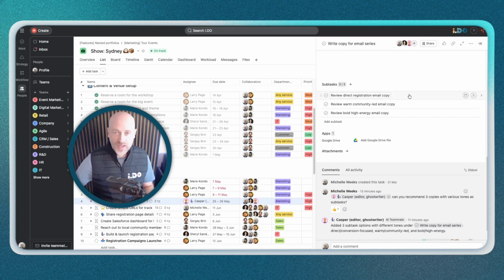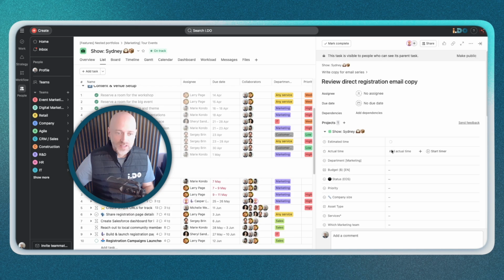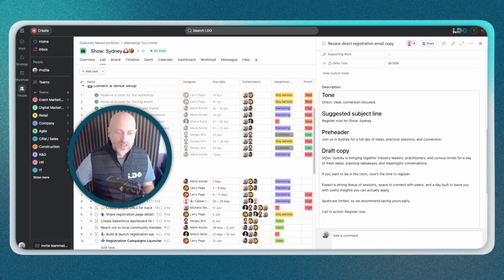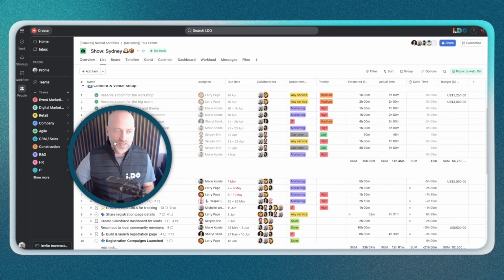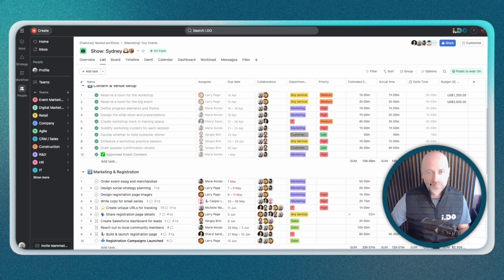And the teammate was able to create those subtasks here with a different email, a draft copy that you can review, and then you can potentially interact with that teammate to work on the final version of that draft. Again, this is a way to see how you can streamline some of those workflows you have daily and delegate some steps of those workflows to AI teammate that you train specifically on the way you work.